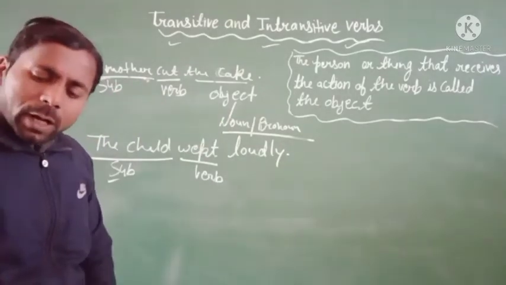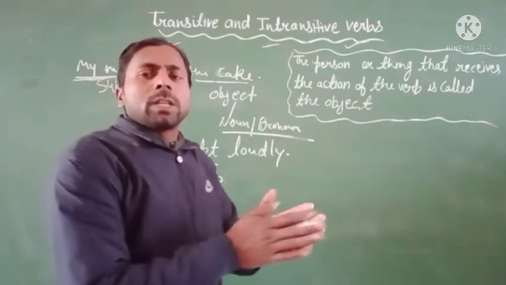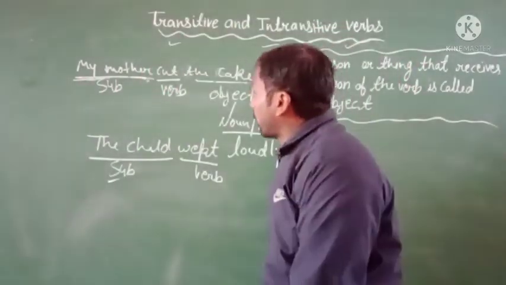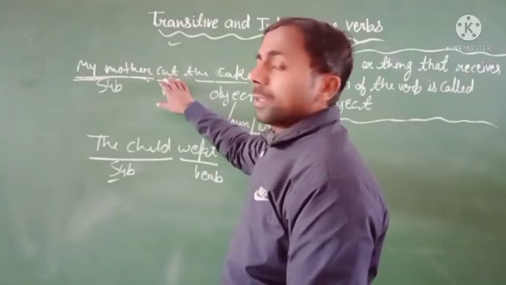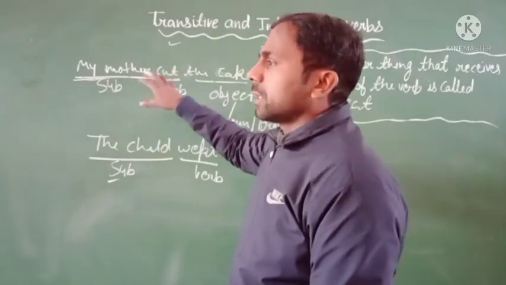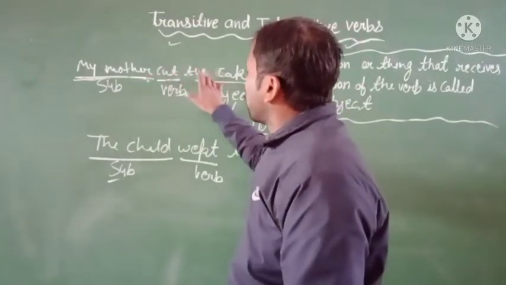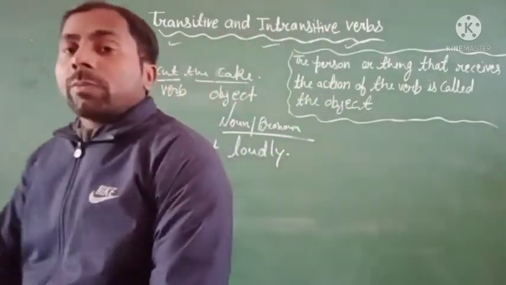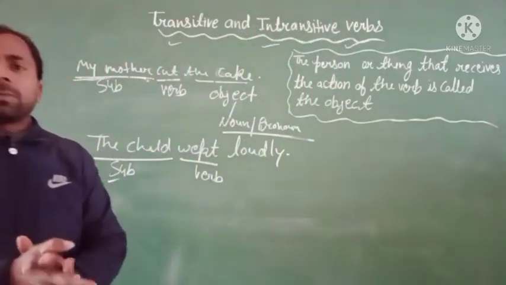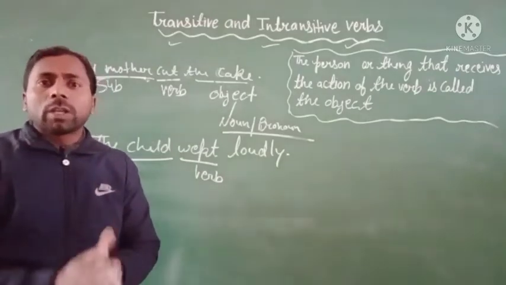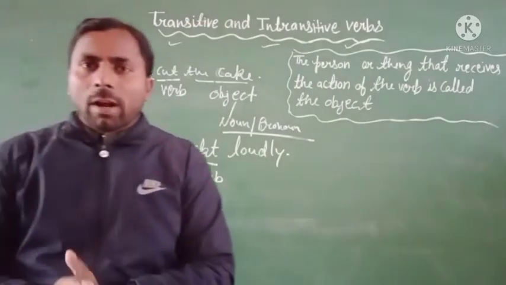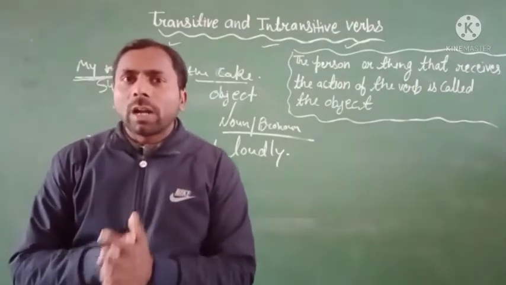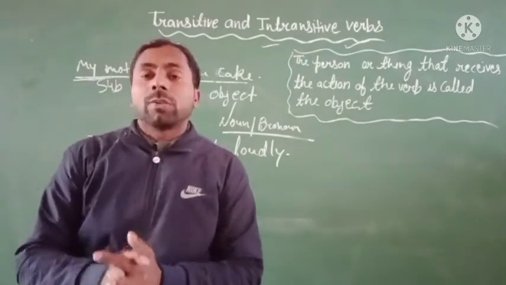Okay, any kind of noun or pronoun or thing is called the object. And if in any sentence there is an object used for the verb, then it will be the transitive verb. The definition of transitive: when a verb has an object that receives the action of the verb, it is called a transitive verb.